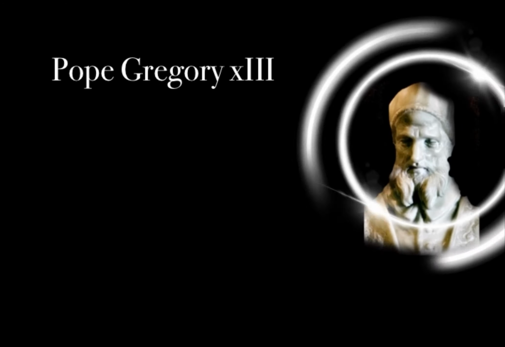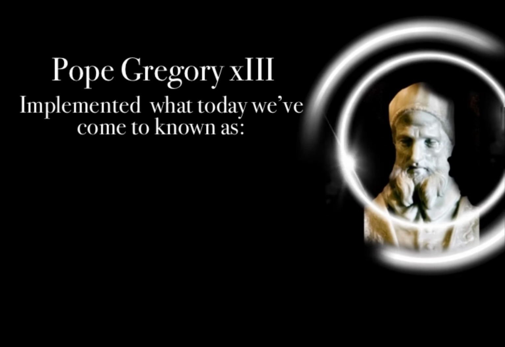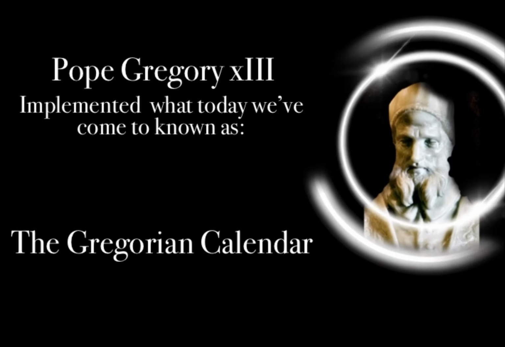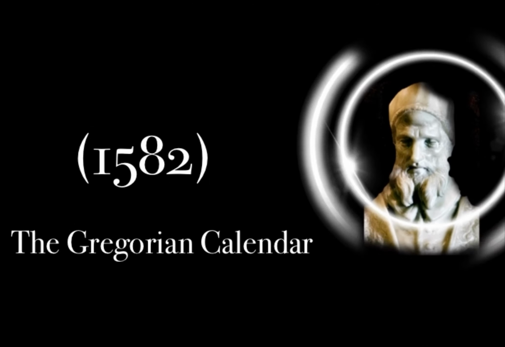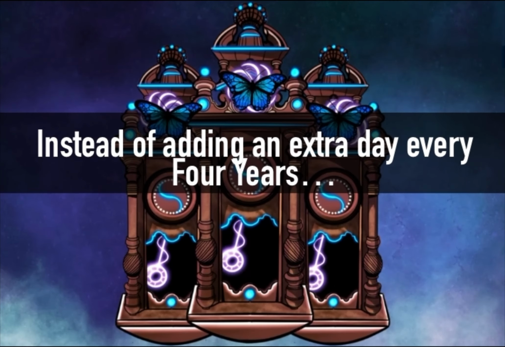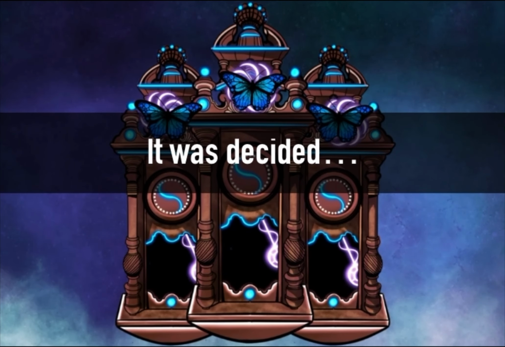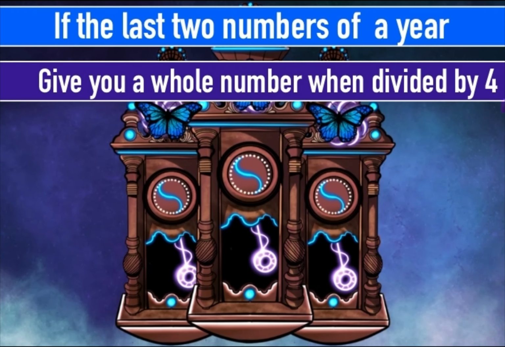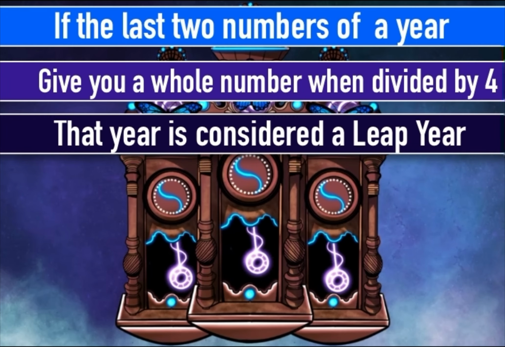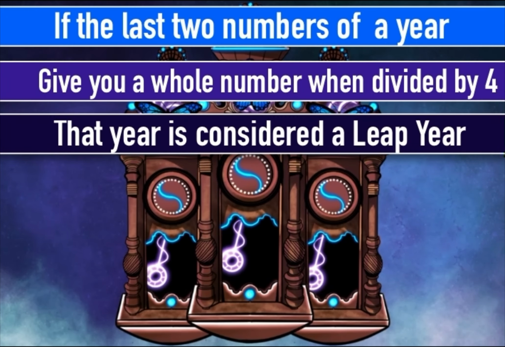Pope Gregory XIII implemented what we've come to know today as the Gregorian calendar. The Gregorian calendar was implemented in the year 1582. Instead of adding an extra day every 4 years, it was decided that if the last 2 numbers of a year result in a whole number when divided by 4, that year would be considered a leap year.